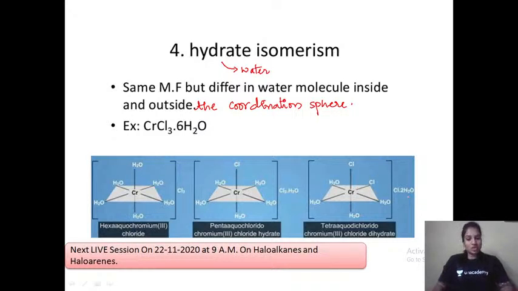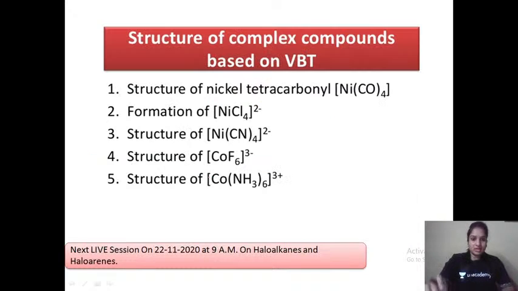But the total number of water molecules, chlorides, and chromiums remain the same in all of them. 6 water molecules in all of them: 2 here, 4 inside; 1 here, 5 inside; 6 inside. 3 chlorides in each, 1 chromium in each. So what they differ in is the number of water molecules inside and outside the coordination sphere. Hope I made that clear to all of you. Understanding, everyone? You can let me know by a comment in the comment section.